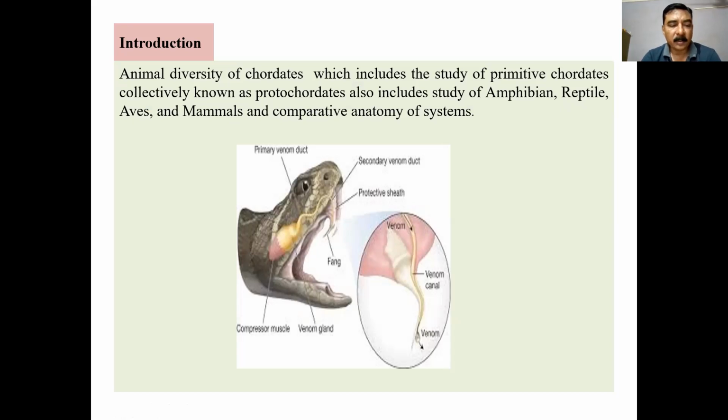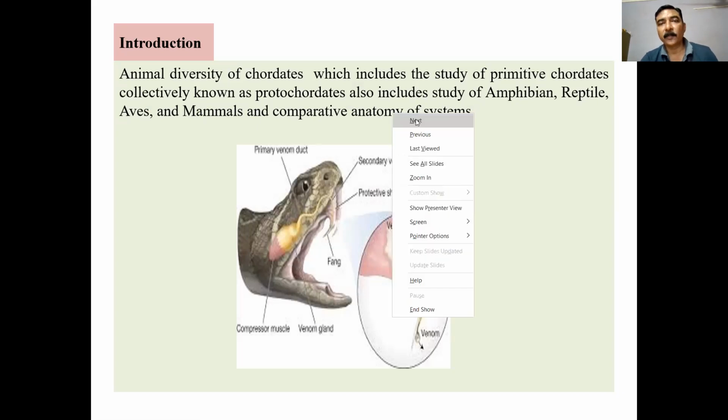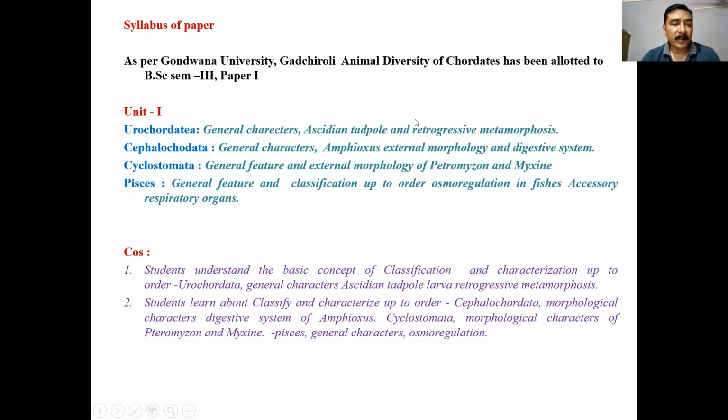So, in this introduction, we are going to study about the diversity of chordates. Primitive chordates, collectively known as protochordates, also includes study of amphibians, reptiles, aves, mammals, and comparative anatomy of systems. So, in the syllabus of semester 3rd, paper 1, as per Gondwana University Gadchiroli, animal diversity of chordate has been allotted to BSc semester 3rd, paper 1.